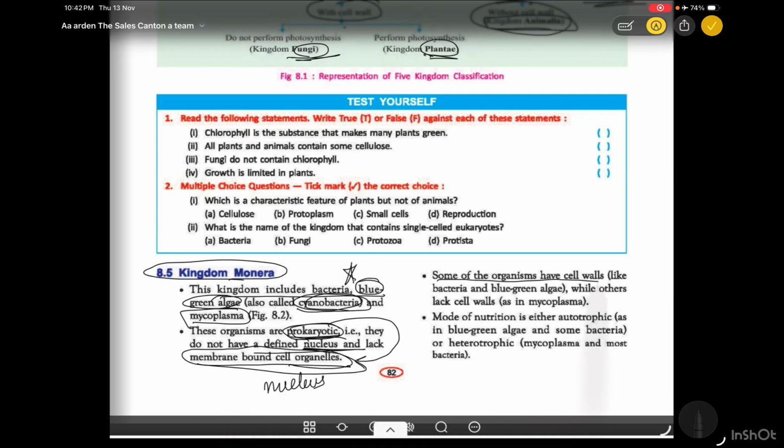Some of the organisms have a cell wall, like bacteria and blue-green algae, while others lack a cell wall, as in the mycoplasma. So in monera also, some of the bacteria have a cell wall, and some of them do not. The mode of nutrition can be either autotrophic as in blue-green algae, and some are heterotrophic, like we see in the mycoplasma.